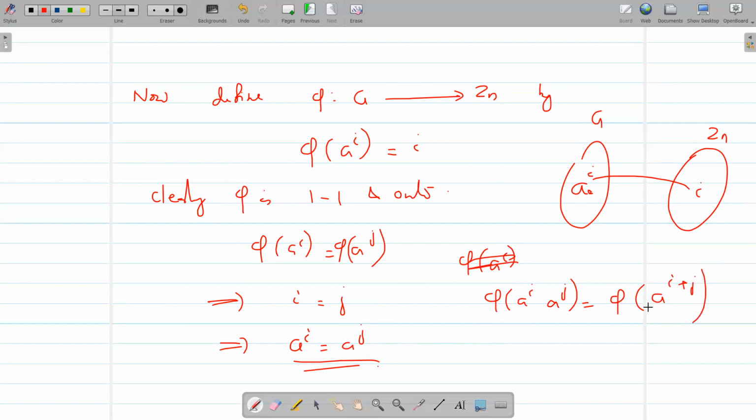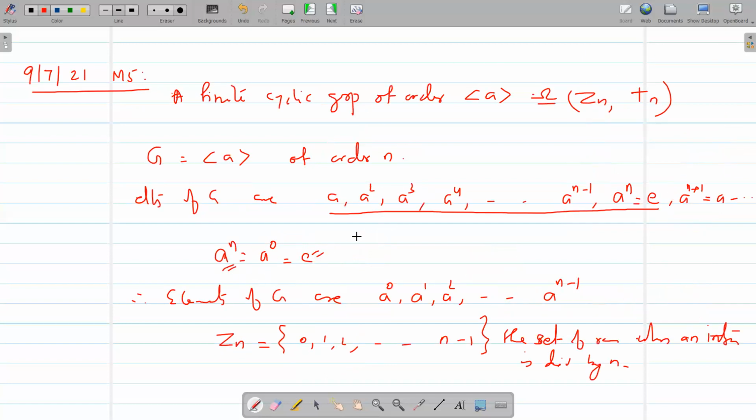ഇവിടെ ഒരു പ്രശ്നം വരുന്നത് ഈ i plus j n-നേക്കാൾ കൂടുതലാണെങ്കിൽ, see suppose i plus j is equal to some nk plus r. Then what is A raised to i plus j? That is A raised to nk plus r. This is equal to A raised to nk, A raised to r. A raised to n is identity.